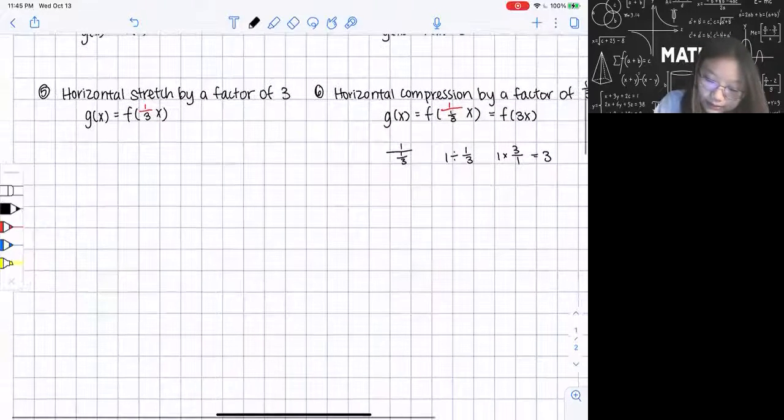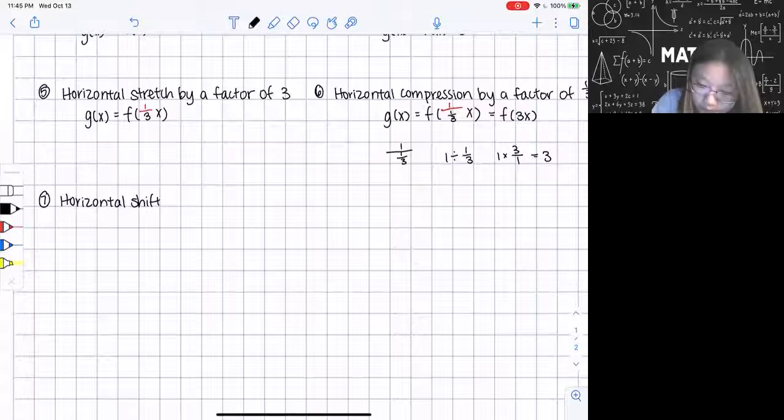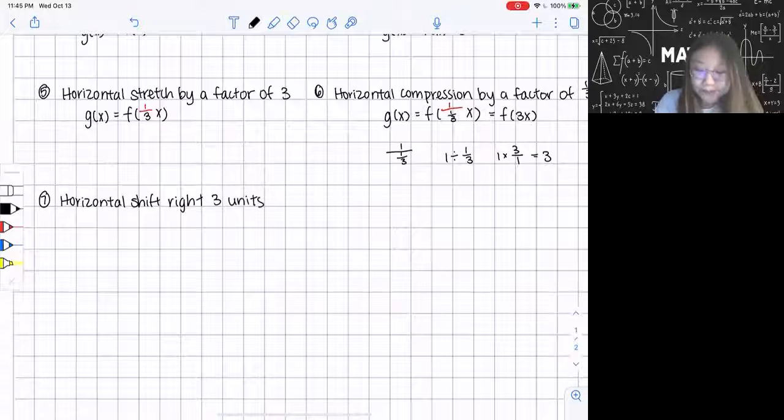And then next, number 7, I'm gonna have horizontal shift. Shift right 3 units. Right?